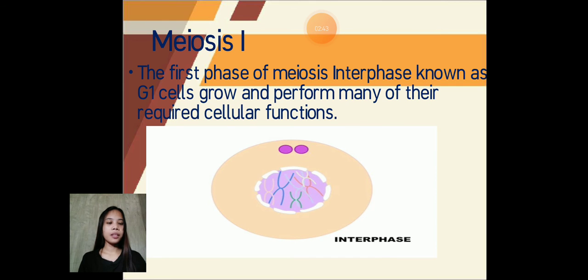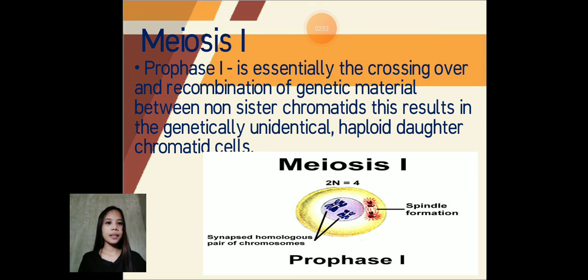The first phase of meiosis is interphase, known as G1, where cells grow and perform many of their required cellular functions. Next is prophase 1. Prophase 1 is essentially the crossing over, the recombination of genetic material between non-sister chromatids, and this results in genetically distinct haploid daughter cells.